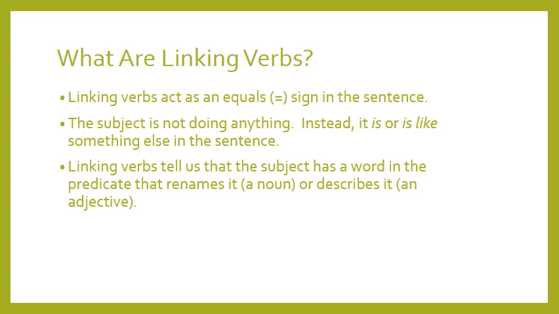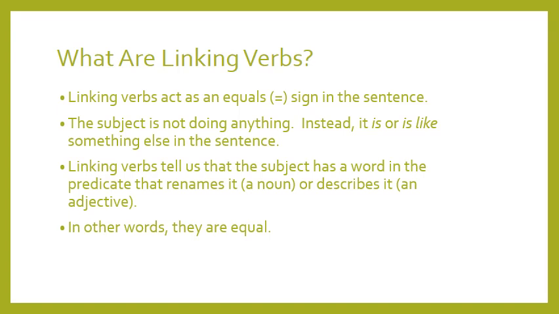And as we know, when we have a word that describes a noun, it's called an adjective. So in other words, they are equal. What are the equals? The subject and the word after the linking verb. So you see now why we say that linking verbs act as an equal sign?